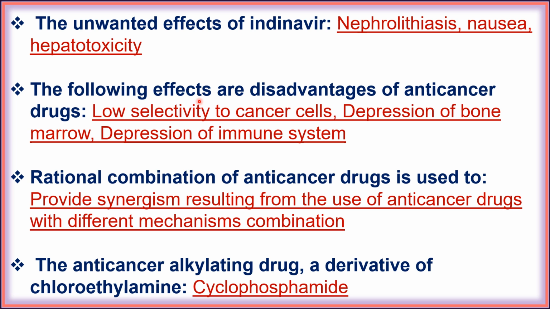Next, the following effects are disadvantages of anti-cancer drugs: low selectivity to cancer cells, depression of bone marrow and depression of the immune system. Next, rational combination of anti-cancer drugs is used to provide synergism resulting from the use of anti-cancer drugs with different mechanisms. Next, the anti-cancer alkylating drug, a derivative of chloroethylamine, is cyclophosphamide.